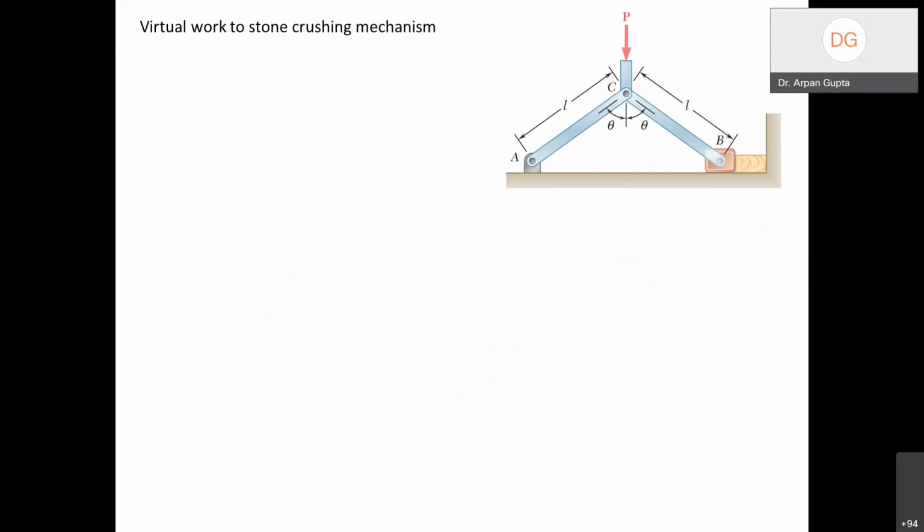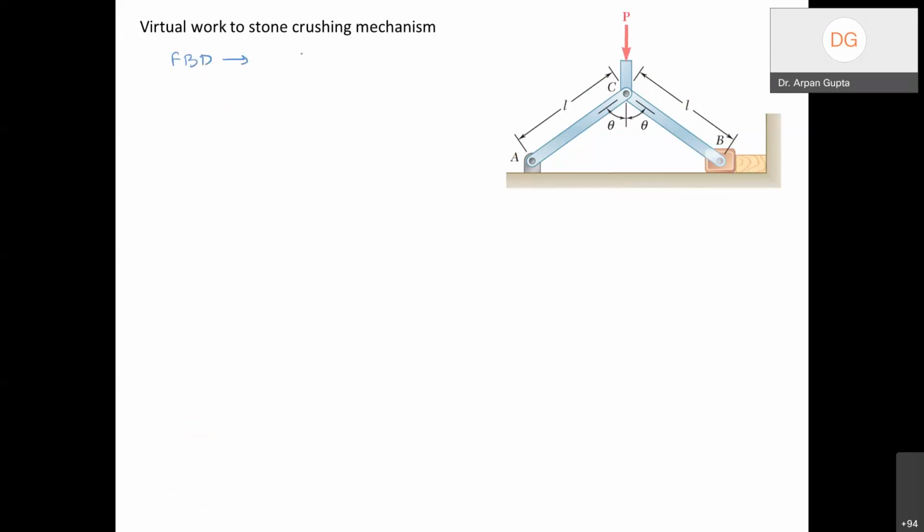Now let us try to apply this concept of virtual work to the same problem that we have solved before. Okay. So the first thing is we don't have to draw the total free body diagram, right?